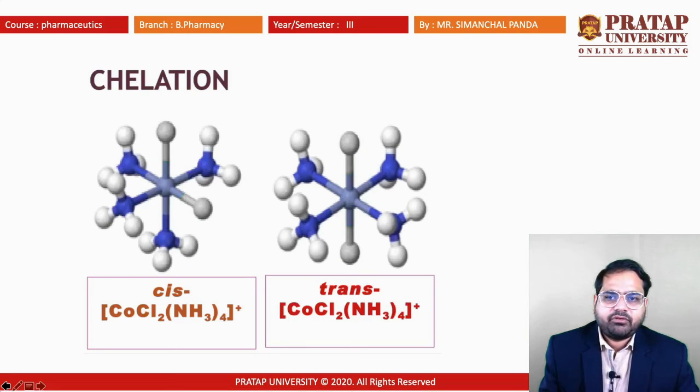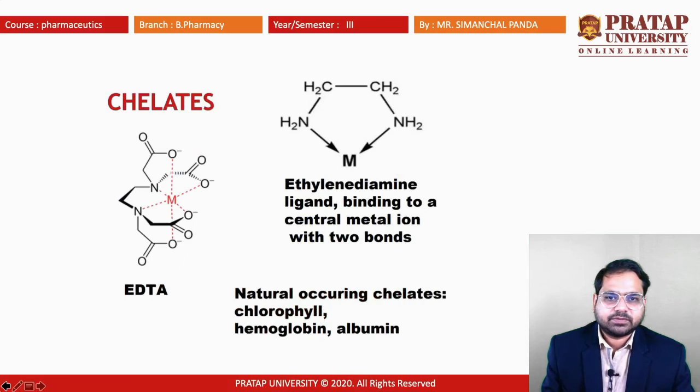Cis and trans are two different spatial arrangements of the molecule. We can see the green one positioned as the cis, and another spatial arrangement as the trans form. So the molecular arrangement is the same, but in spatial terms they change their positions. So these isomers are cis and trans molecules.